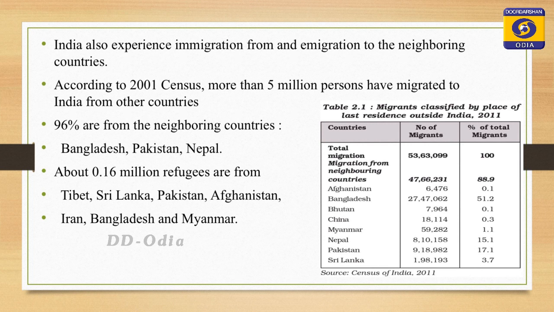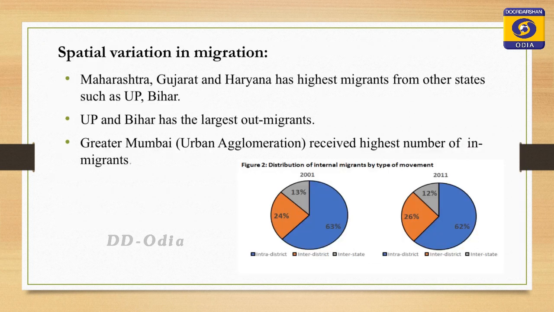Now, if we look at the spatial variation of migration, the migration is not the same in every place. The migration to Maharashtra, Gujarat and Haryana from other states is highest, whereas some states like Madhya Pradesh, Karnataka, Andhra Pradesh, Telangana, Chhattisgarh and Jharkhand receive the least number of migrants.